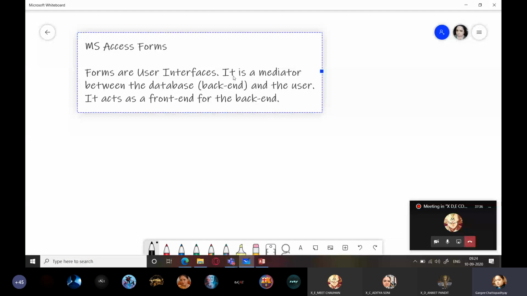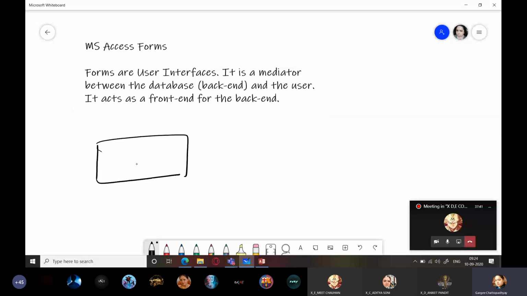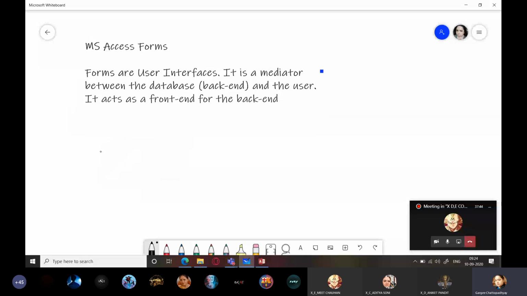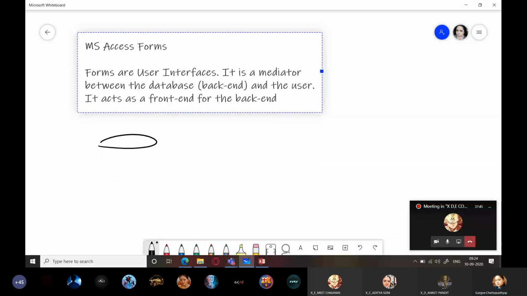So database is something which is in the background. This is your database, and I will represent the database by this. So this is my database. A database is usually represented by a hard disk symbol, a cylindrical symbol, just to represent that it is a database.